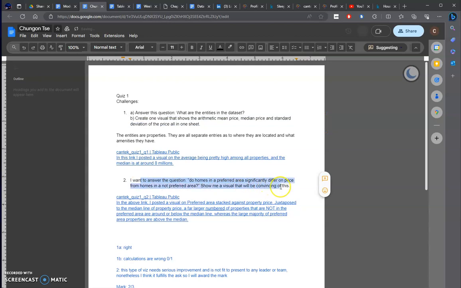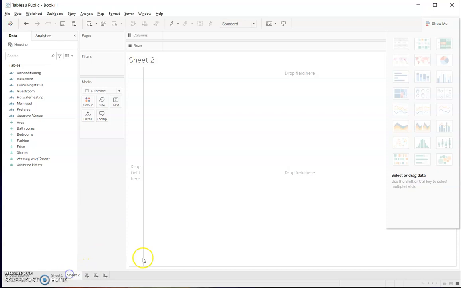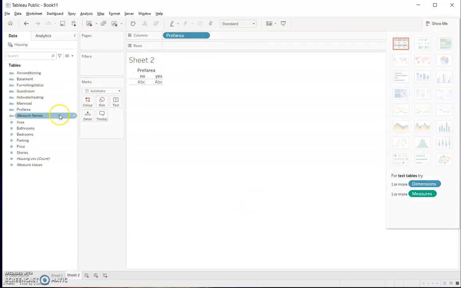Do homes in a preferred area significantly differ? Notice that this is not correct answers. You can already see my marks here. But anyway, show me a visual that shows the difference of prices according to preferred area. Okay, let's do it. We have another sheet. Now we do preferred area and price, right?